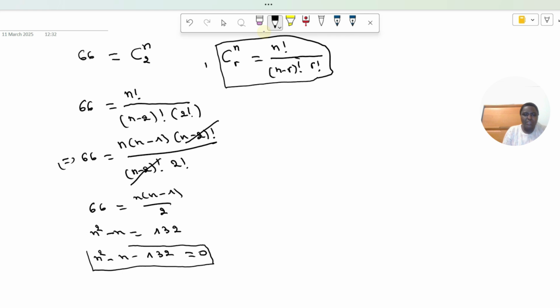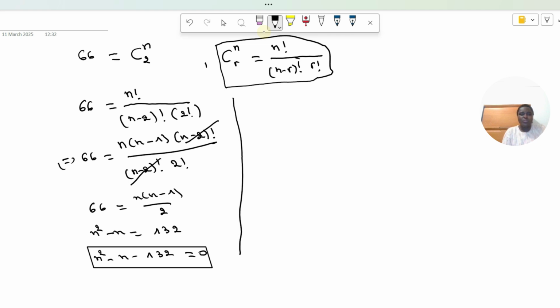This quadratic equation, I hope you remember how to solve this kind of quadratic equation. I'm going to write the solution here. So we have a equal to 1, b equal to minus 1 and c equal to minus 132. The first solution n1 will be equal to minus b plus square root of b squared minus 4ac over 2a.